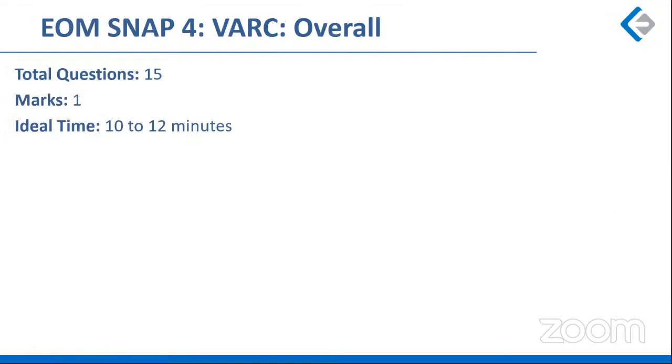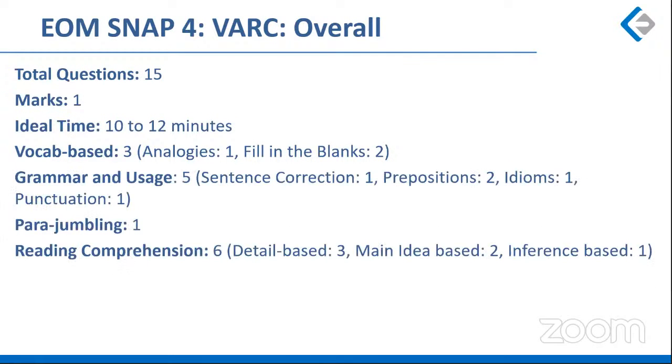Total questions 15, 1 mark per correct question, as you all know. Ideal time would again be 10 to 12 minutes. If you were to exploit this section fully, then you would take about 10 to 12 minutes. There were 3 vocab based questions with 1 analogy and 2 fill in the blanks. There were 5 grammar and usage based questions. We had sentence correction, fill in the blanks based on prepositions, 1 idioms question and 1 punctuation question. And we had 1 parajumble.